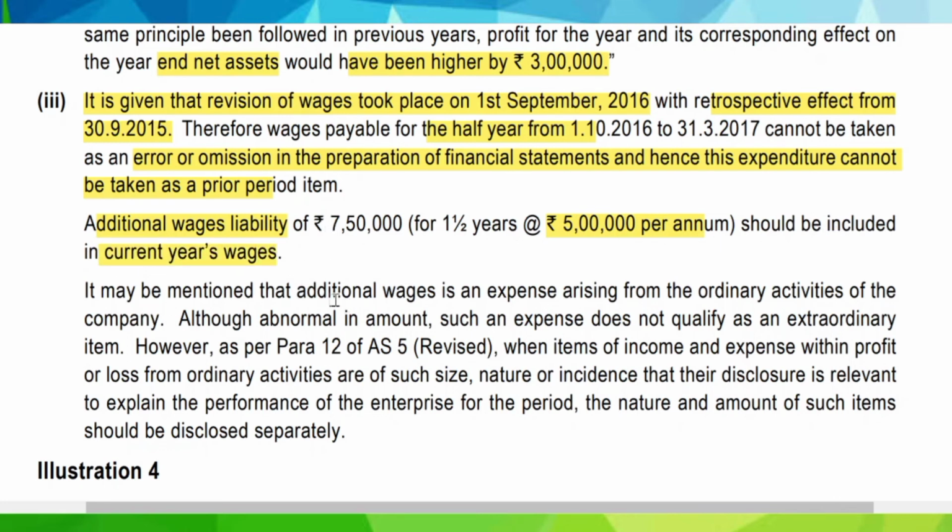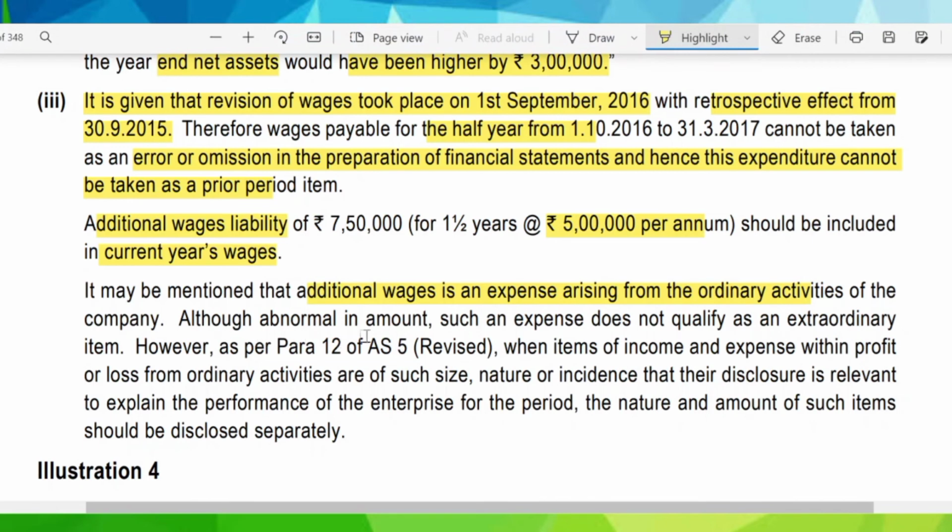It may be mentioned that the additional wages is an expense arising from the ordinary activities of the company. Although abnormal in amount, such an expense does not qualify to be an extraordinary item. When item or expense within profit or loss from the ordinary activities are of such size, nature, or incidence that their disclosure is relevant to explain the performance of the enterprise for the period, the nature and amount of such items should be disclosed separately.